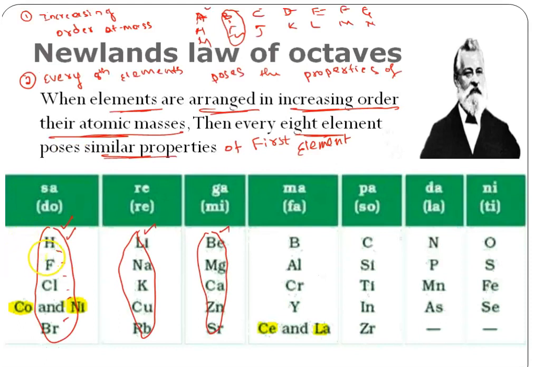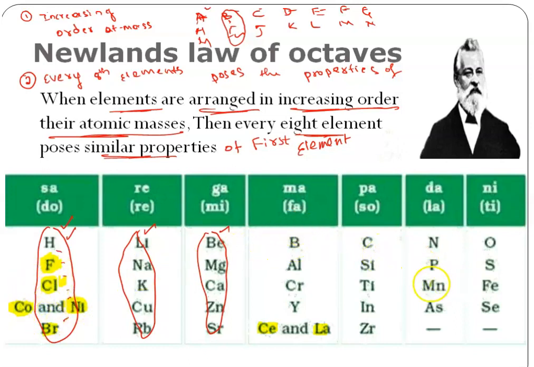Fluorine and chlorine both are halogens, and these two are not metals actually. These are non-metals, but they are grouped with the metals here. Cobalt and nickel, both are metals, and here bromine. Fluorine and chlorine are halogens, and they are completely different in their properties from cobalt and nickel, which are metals. So dissimilar elements are grouped in a single group here, if you can see.